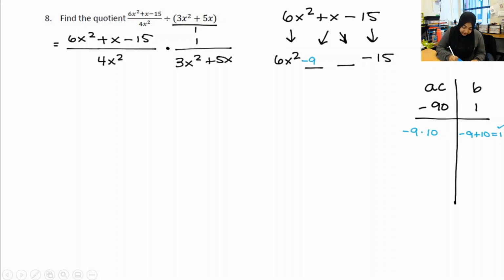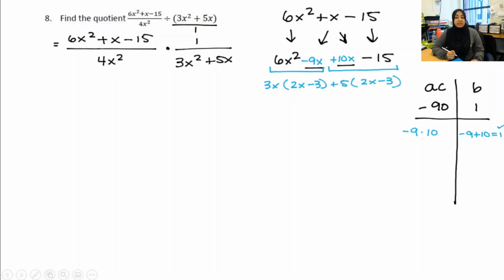So negative 9x plus 10x. Then I factor by grouping, so I'm going to do greatest common factor here, which is 3x. That leaves me with 2x minus 3. And greatest common factor here, which is positive 5. And again, 2x minus 3. Remember, the cool thing about factoring by grouping is you always know if you're on the right path, because what's in these parentheses will always be the same.